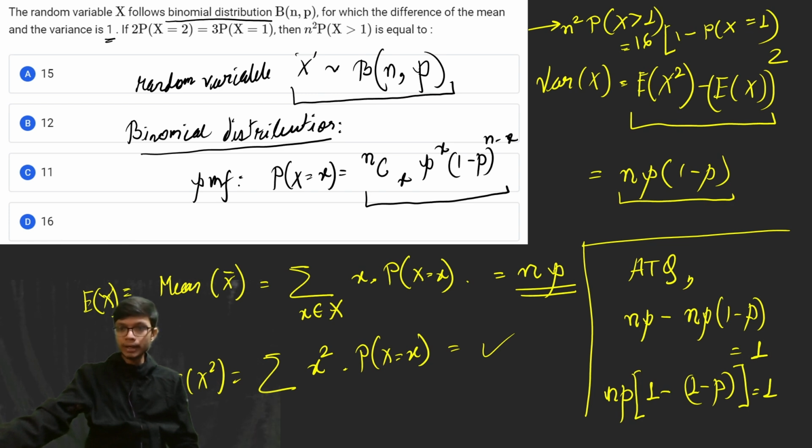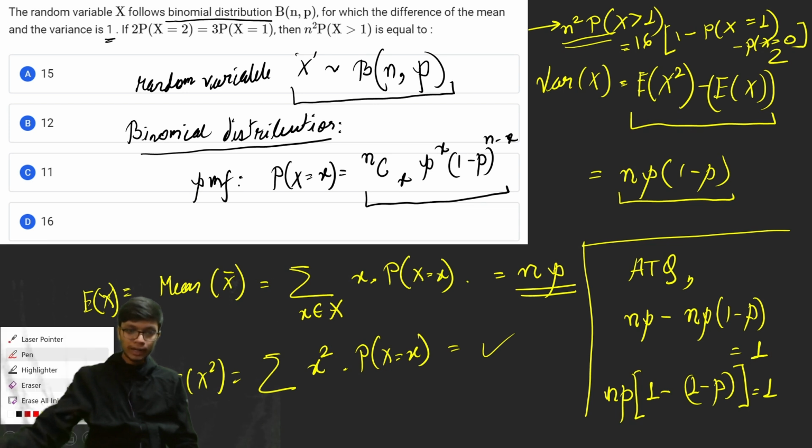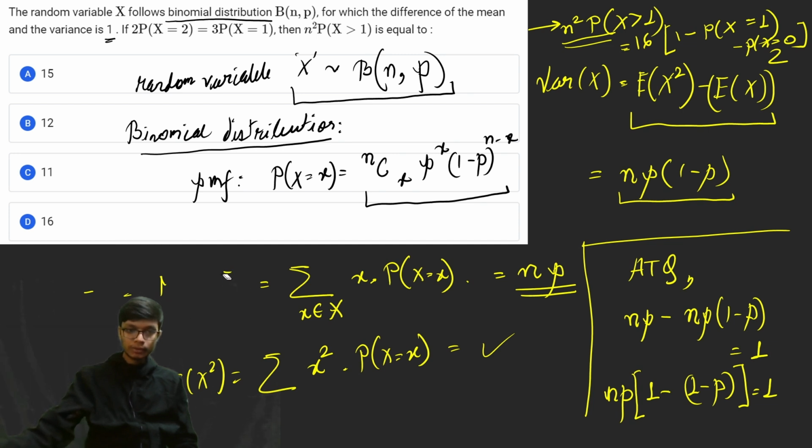So that is 1 minus probability of x is equal to 0 minus probability of x is equal to 1. If you calculate these results, you basically get to the answer for n square times the probability of x greater than 1. So let me clean this and I will be using this particular space.